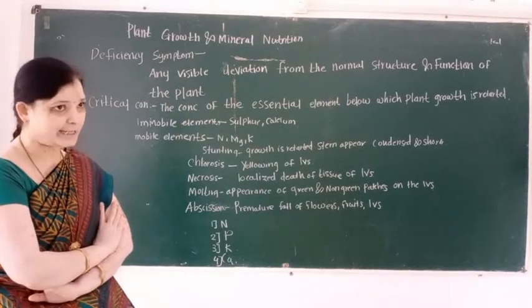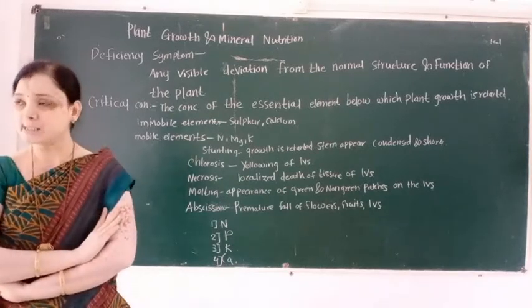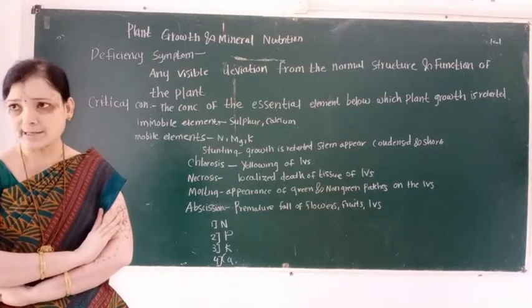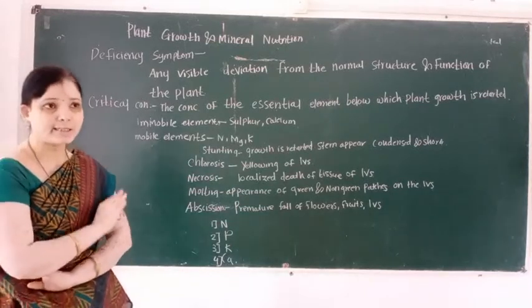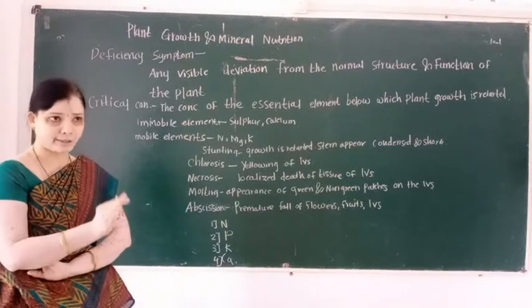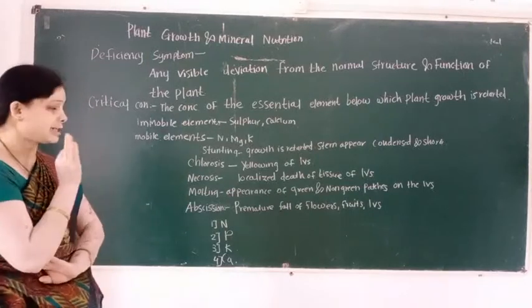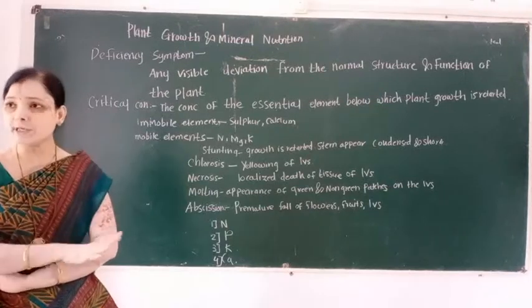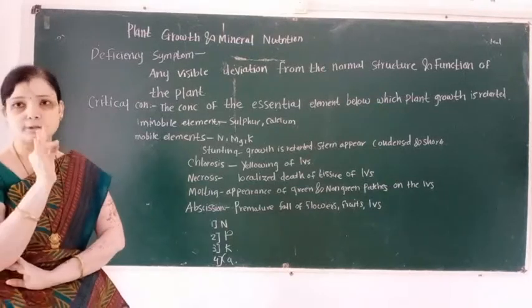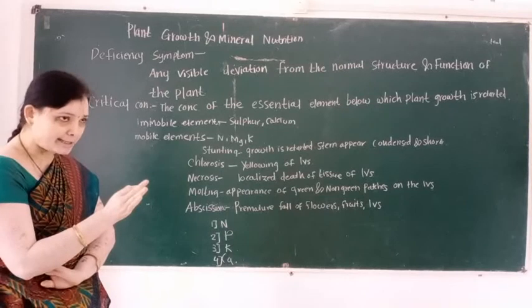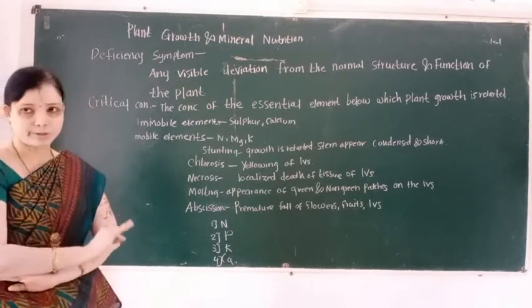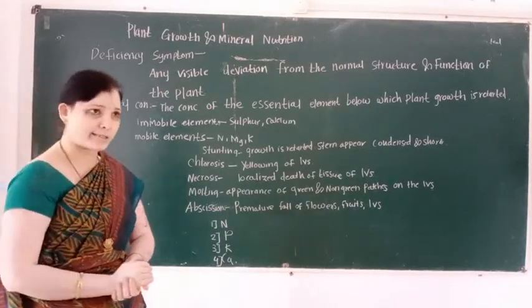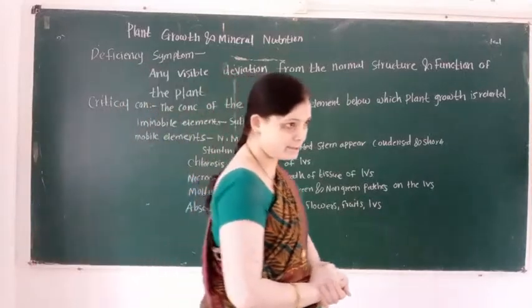Critical concentration is the concentration of essential elements below which plant growth is retarded.